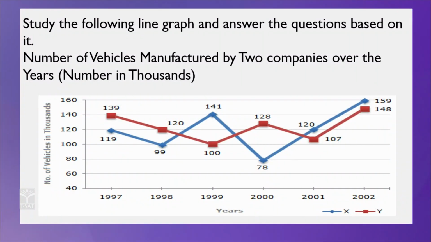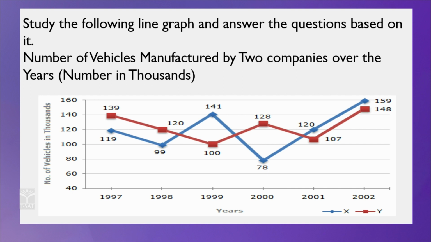Okay. Now, see, in 1997 one company is shown in red color and another company is shown in blue color. The first company is 139 in 1997, in thousands, and 119,000 from the other company. So, the first company is more.